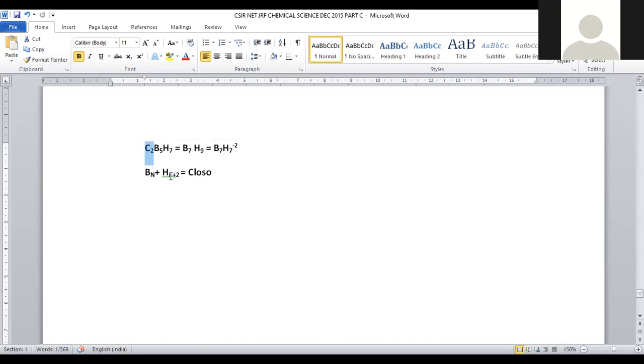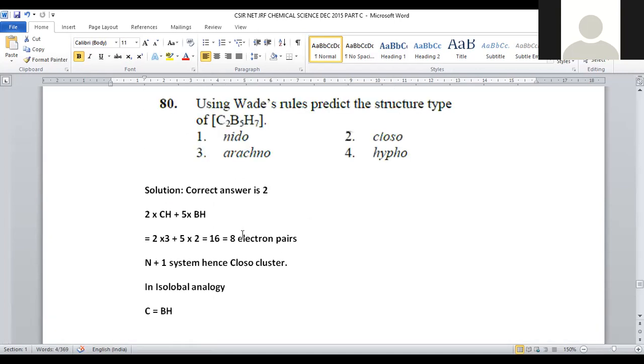What is the formula? BnHn plus 2 will be there. Means B7H 7 plus 2 will be there. 7 plus 2 is nothing but 9, right? So BnHn plus 2 formula when applied for this one, that will become closo. BnHn plus 4 becomes nido. BnHn plus 6 becomes arachno. BnHn plus 8 becomes hypho. So in both the ways you can go for the calculation, and in both the cases you got the answer as closo. So C2B5H7 exists in closo cluster structure, being a caged one.